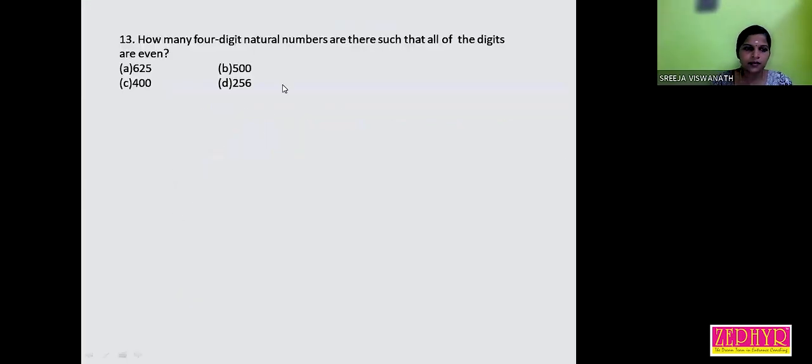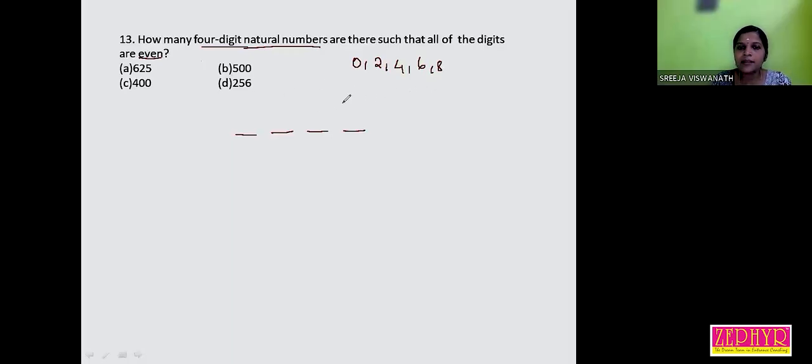Listen, 4-digit natural numbers, all of the digits are even. So we have to find 4 digits. All the digits must be even. So which of the even numbers? 0, 2, 4, 6, 8. These 5 numbers we can use to make a 4-digit natural number.